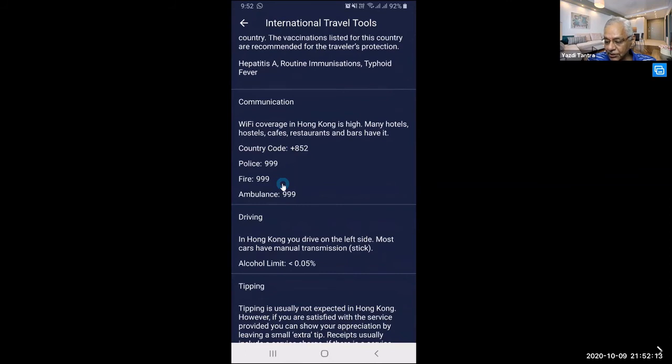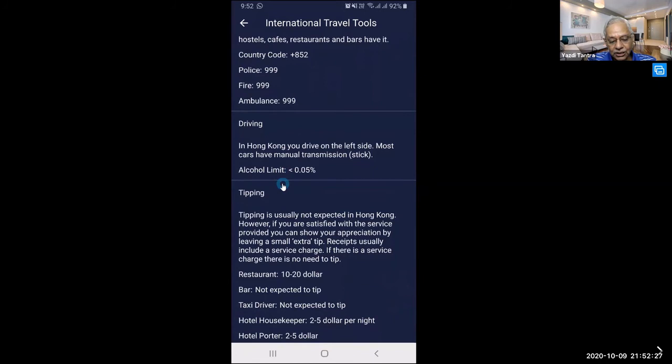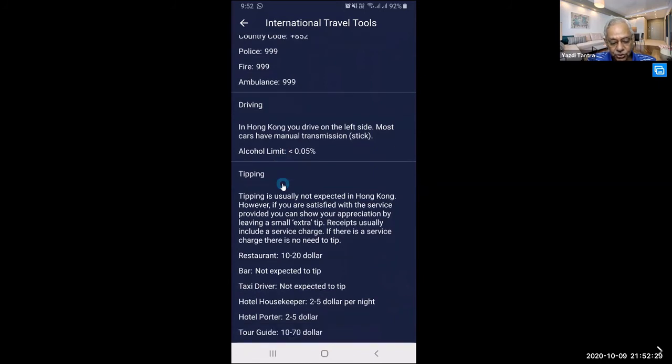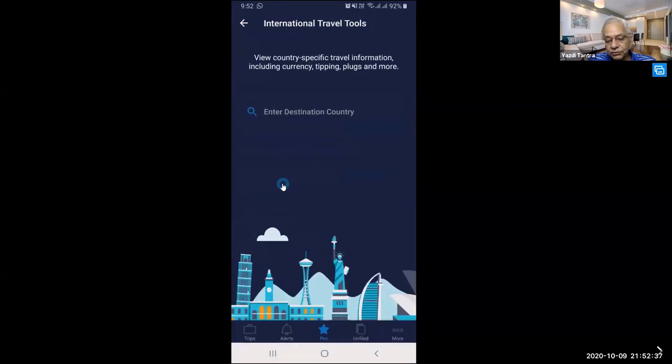Yeah, it is the same. 48.99 per year. In India also it costs the same. You just multiply it by the exchange rate. So it is less than $50, and you get a whole lot of stuff. What are the driving rules? What are the tipping rules? Where you have to tip, where you don't have to tip. What is the normal protocol? It shows you everything out here.